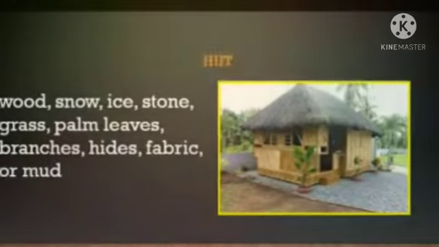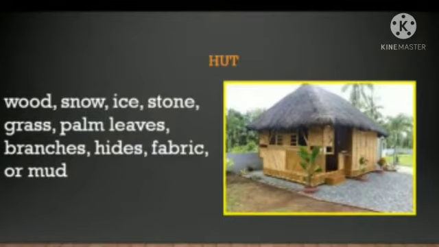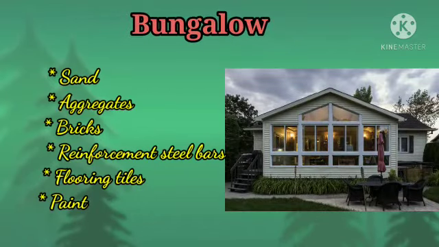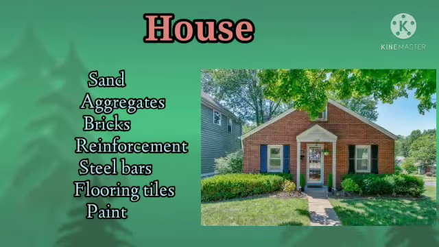The first one is the hut. They've given building materials. 3 lines are given. Please write down: wood. Some huts are built with snow also. Ice, stone, grass, palm leaves, branches, hides, fabrics and or mud. Then comes the bungalow: sand, aggregates, bricks, reinforcement steel bars, flooring tiles, paints. You can pause the video and write down the names in the space provided on page number 125. And houses also, it is almost the same: sand, aggregates, bricks, reinforcement steel bars, flooring tiles, paints.